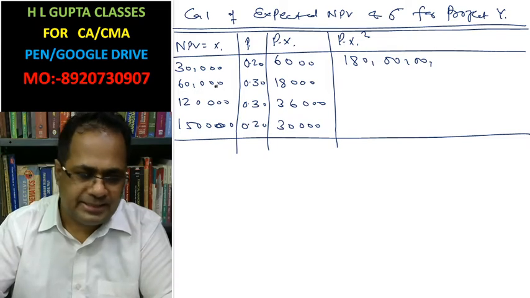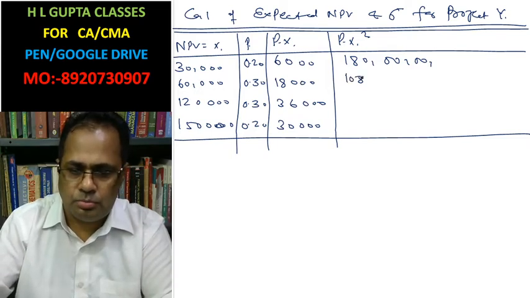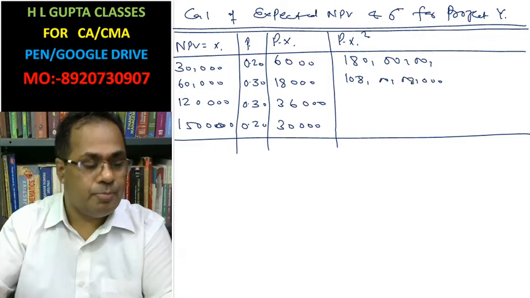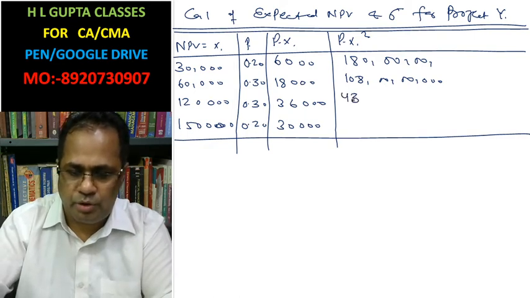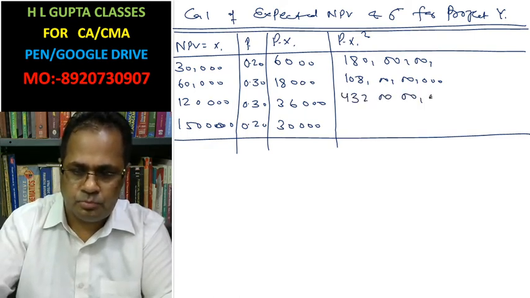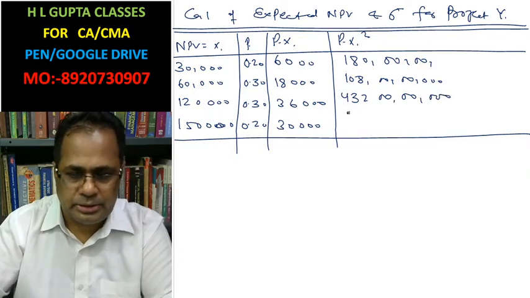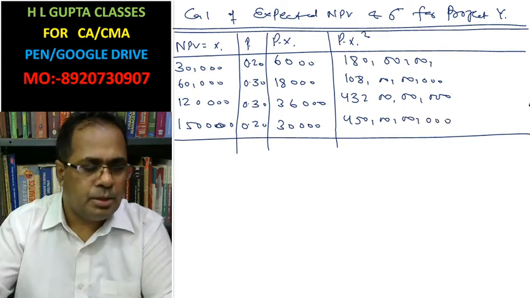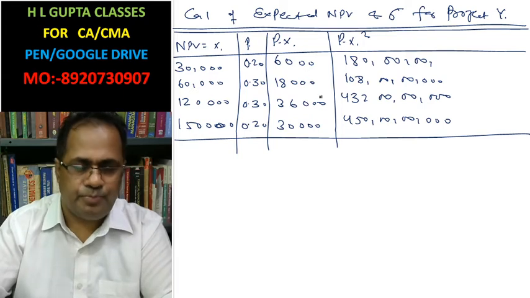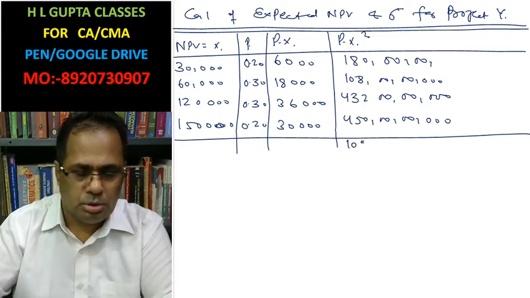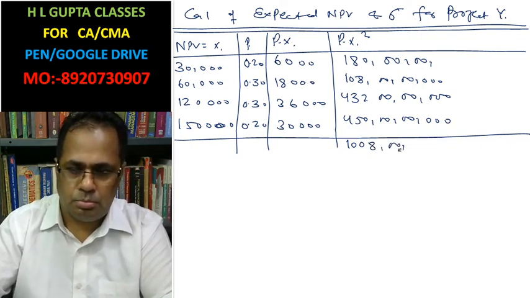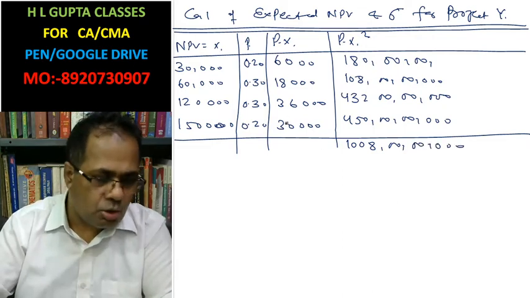This is 108 crore. 18 crore is this 108 crore, and this is 432 crore, and this is 450 crore. Total your sum is 1008, and the sum of these all is 90,000.